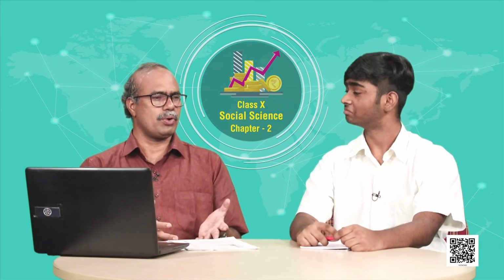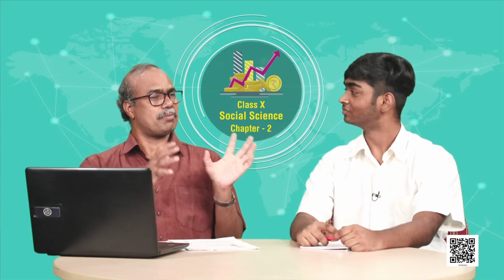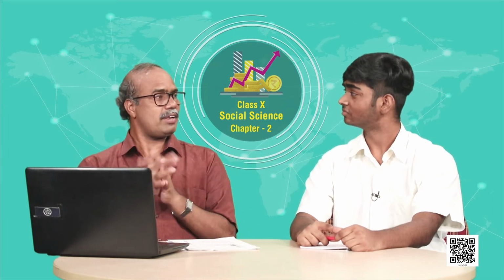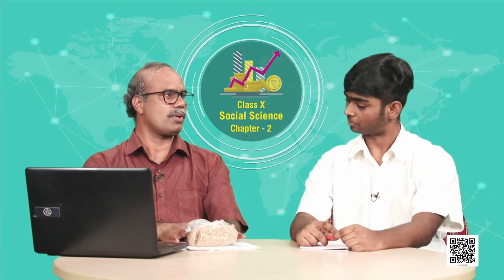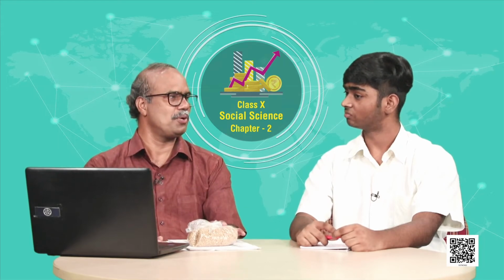So can you compare 1 kilogram, the amount of effort taken today, with the effort taken 50 years before? At that time a lot of human power and animal power was used, but today modern electric power is used. So can these be compared? No, it is not easily comparable. Today's wheat uses a lot of technology, but 50 years before we did not use that much technology. So GDP does not tell you how it is produced or what technology is used. So this number is also very problematic.